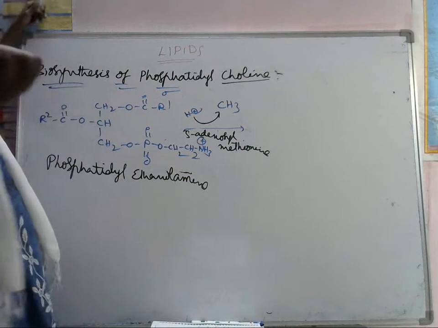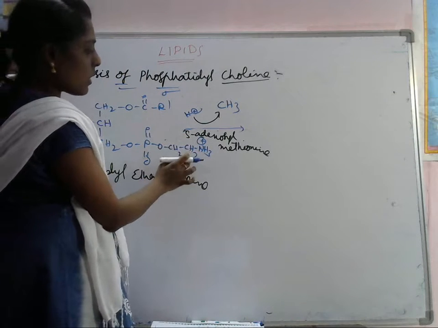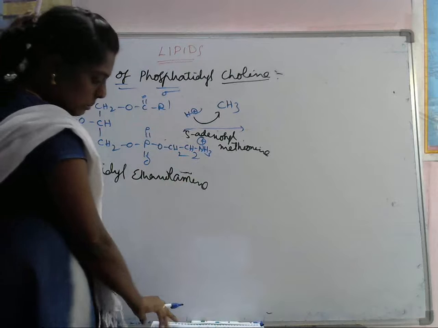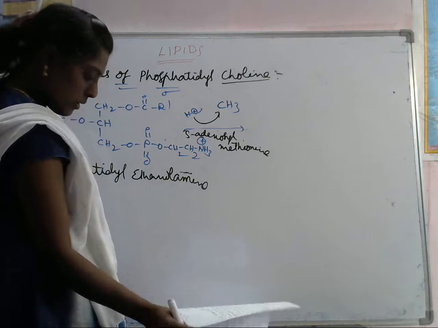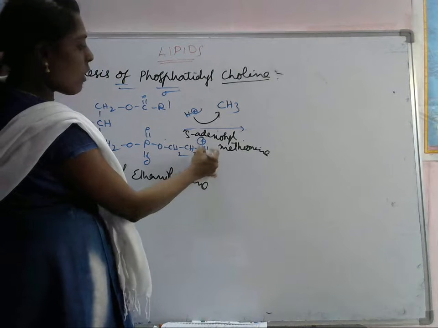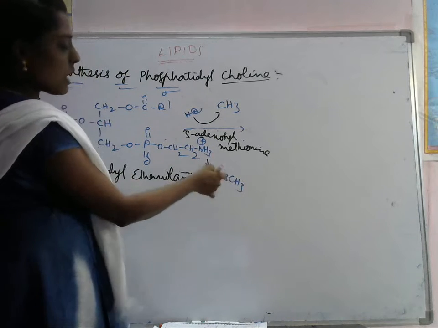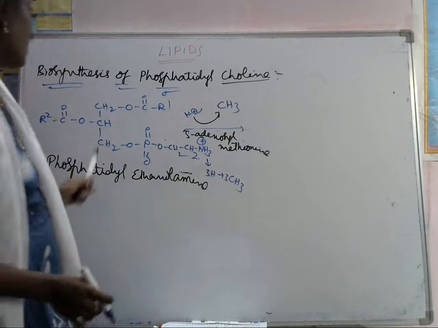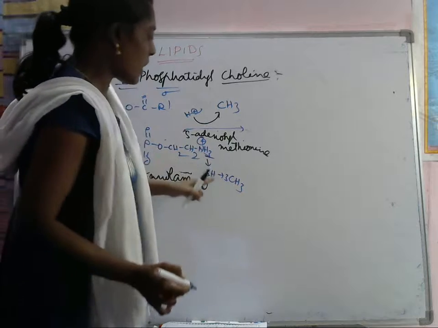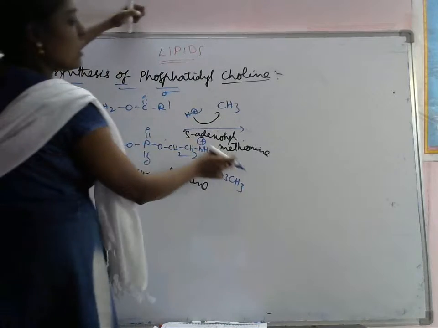Here we are adding, meaning we are replacing one of the hydrogens with a methyl, two methyl groups. Then NH3 is there now, so all three hydrogens are replaced with three methyl groups. Thereby we will get this choline. Simply we are replacing these 3 hydrogens with 3 methyl groups, then we get the choline by using S-adenosyl methionine.